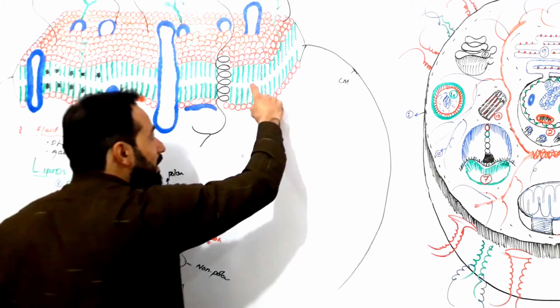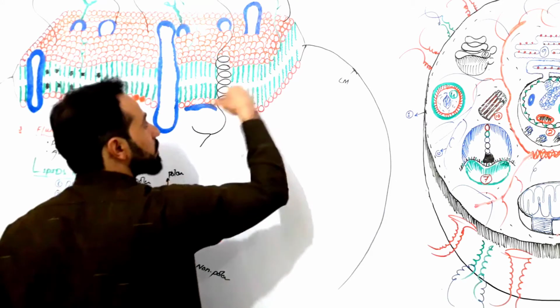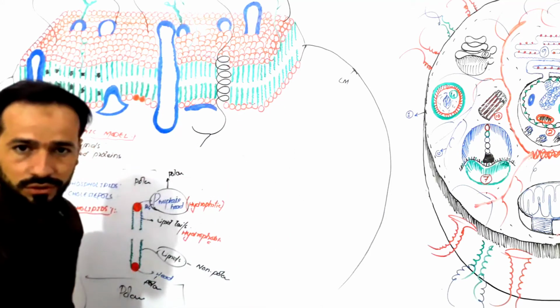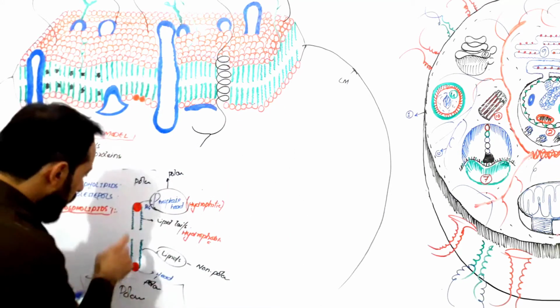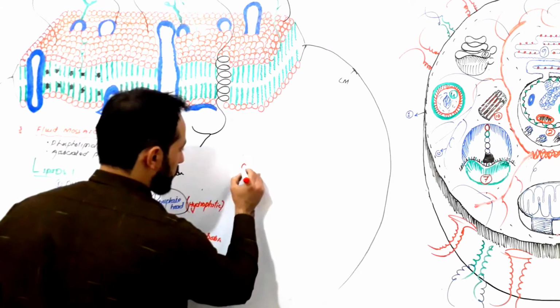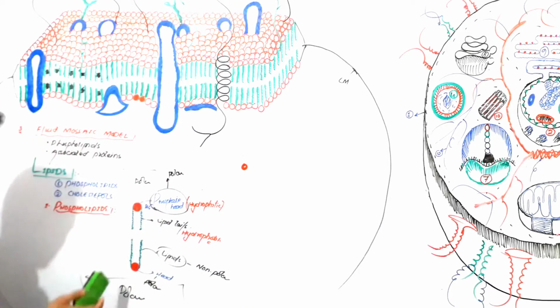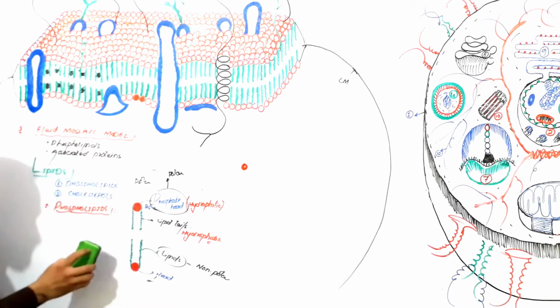The inner lipids have different nature. The outer lipids have different nature and composition. So we say that these are the outer lipids, these are the inner lipids. Let's write it here. So I hope these important terms are clear.